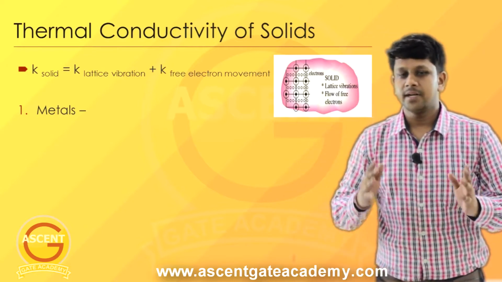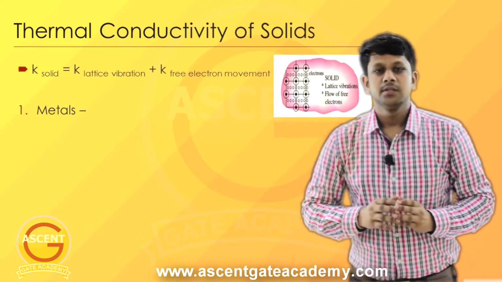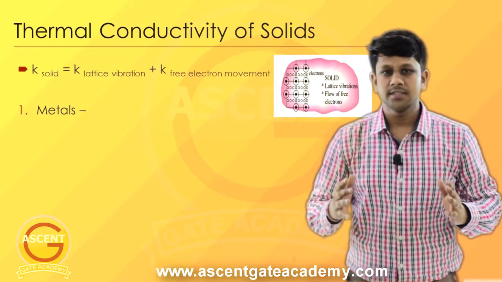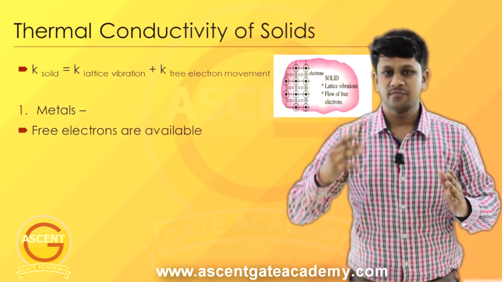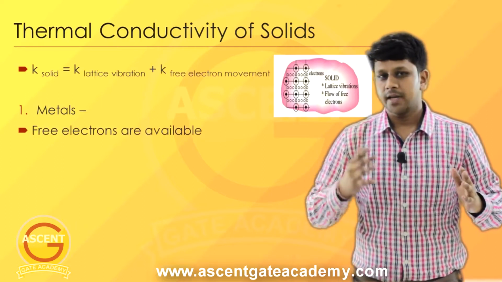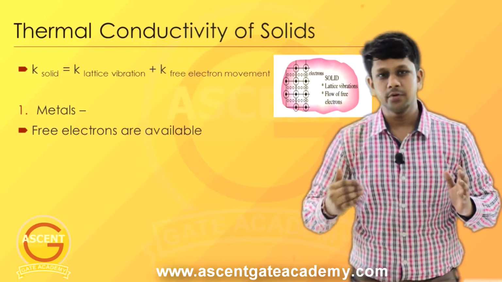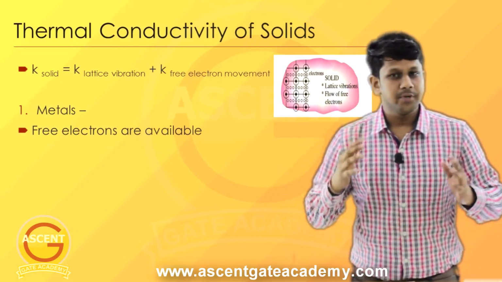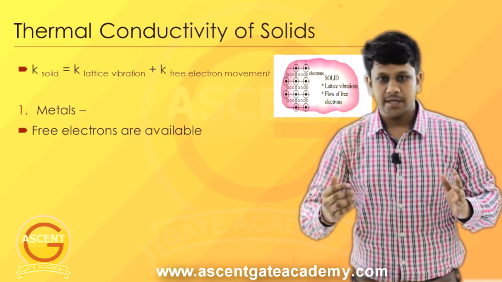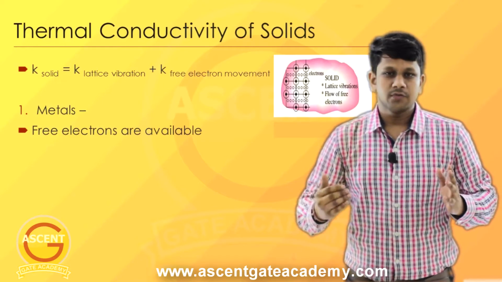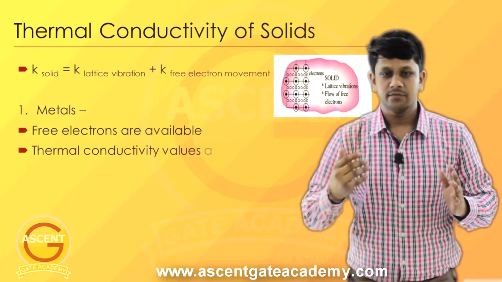So let's take the metallic solids first. As we have discussed, in metallic solids there is an availability of free electrons. So both mechanisms, the lattice vibration and movement of free electrons, will contribute in conduction. Because both mechanisms are active here, the values of thermal conductivity are higher for metallic solids.